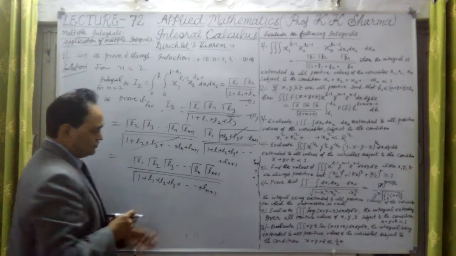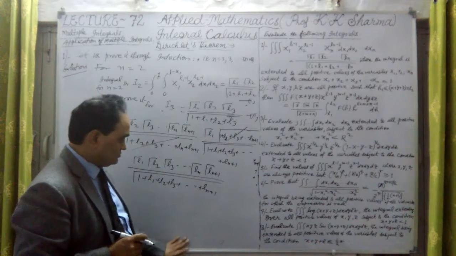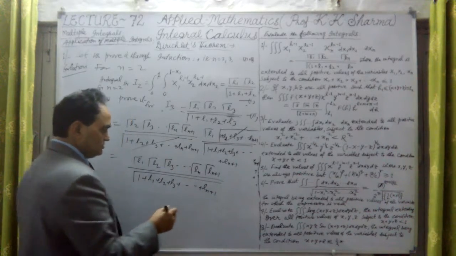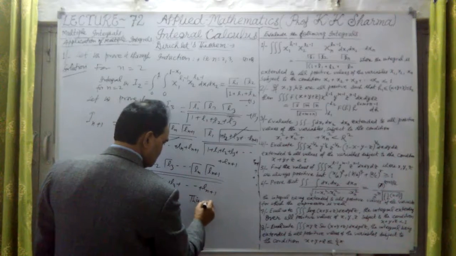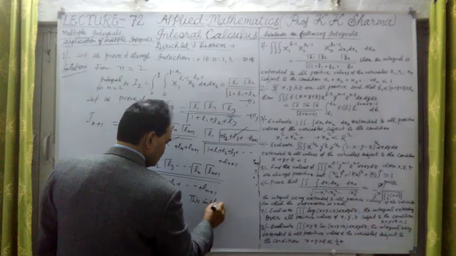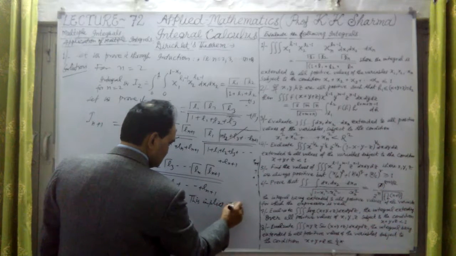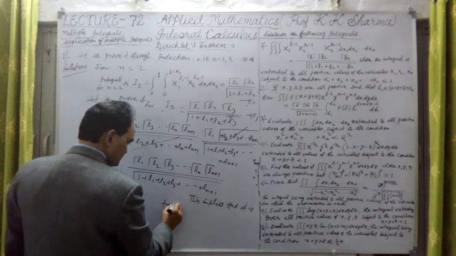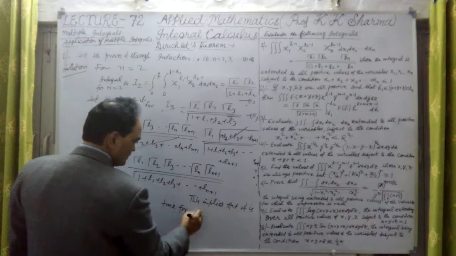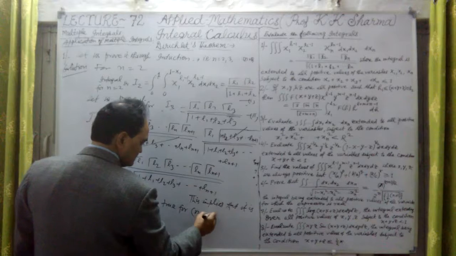Okay, so this is true for n plus 1. Here n is 2. Hence this implies that it is true for n plus 1th integral.